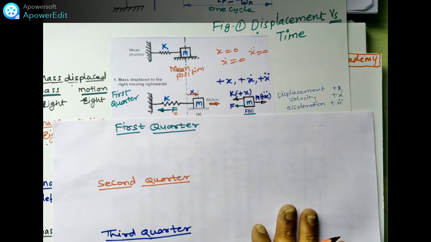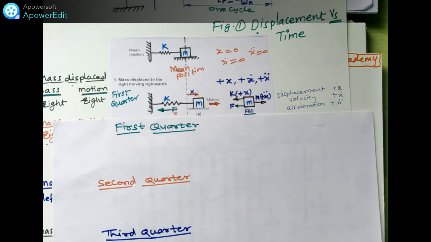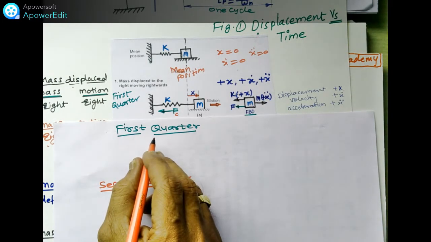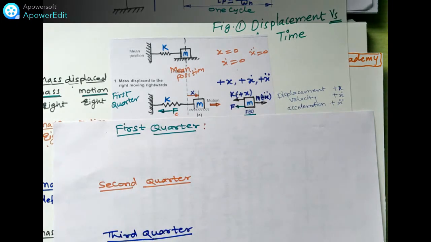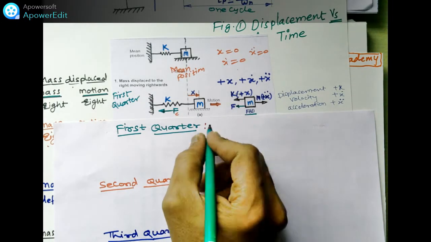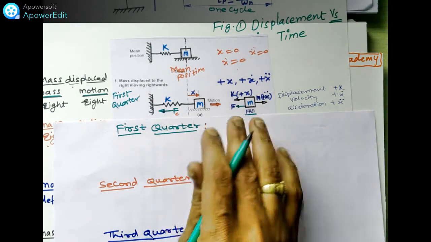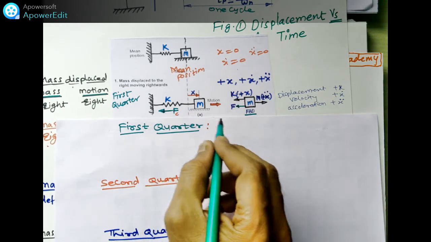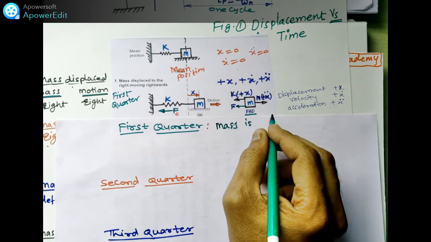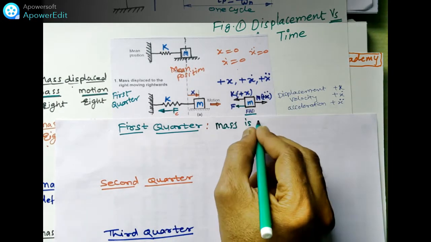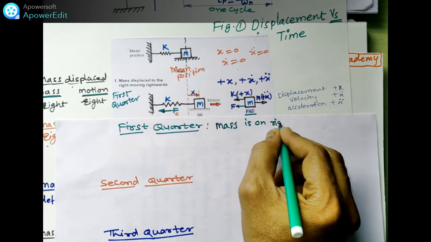In the first quadrant I will write the equation. In the first quadrant, as the mass is on the right side, here this is the mean position, and this mass is on the right side.